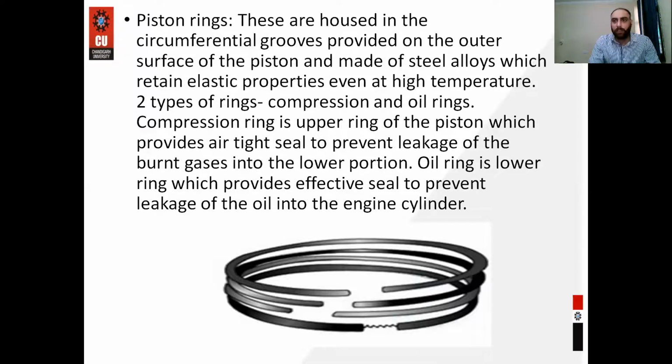The main purpose of the piston ring is to avoid leakage, and it is used to avoid direct contact between the cylinder and piston. If there is direct contact, then wear and tear will happen. So we are using piston rings to avoid the leakage and to avoid wear and tear.